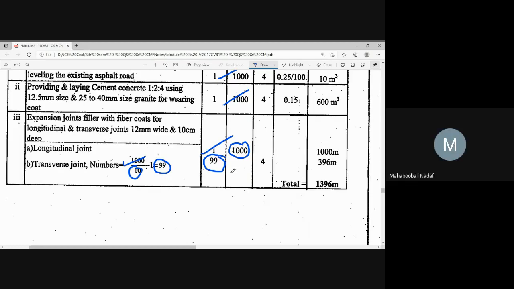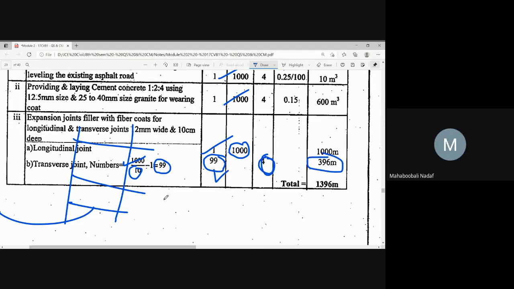So one joint width is how much? Like this, one joint, second joint, third joint. Each joint width is 4 meter. So 99 numbers, 4 is the one width. So that is 396 square meter. Is that okay? Yes or no? Yes, sir.